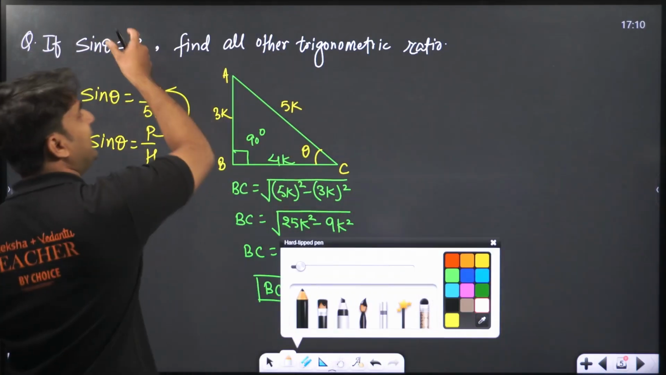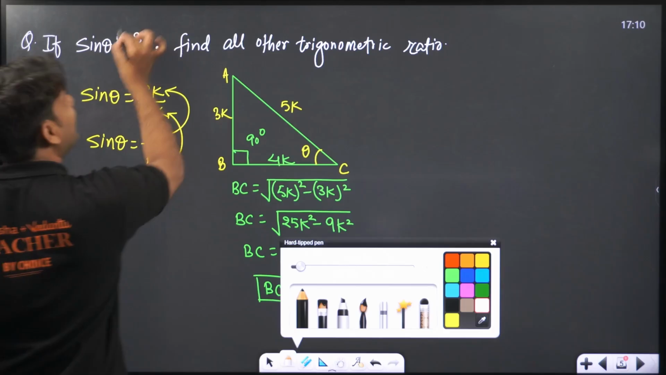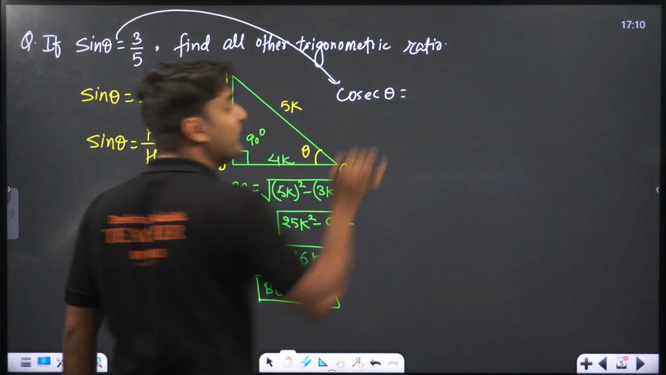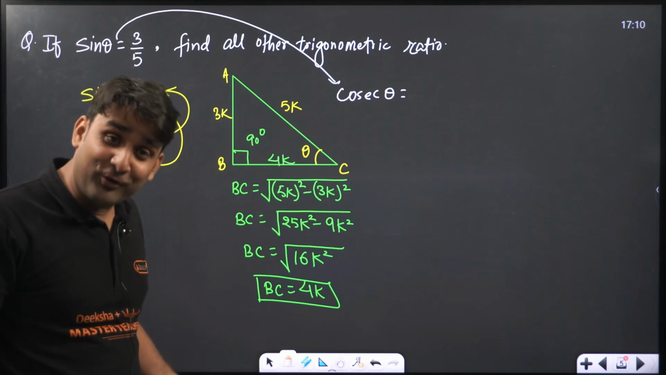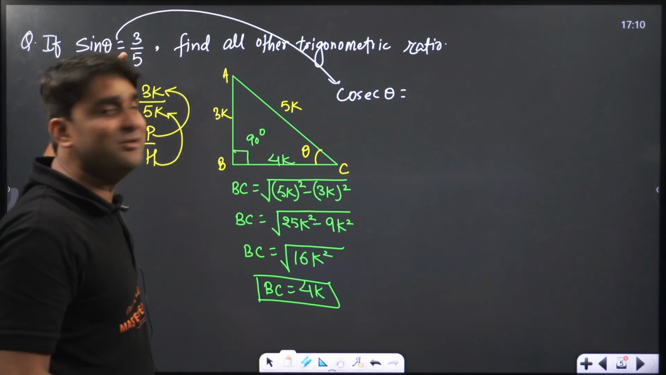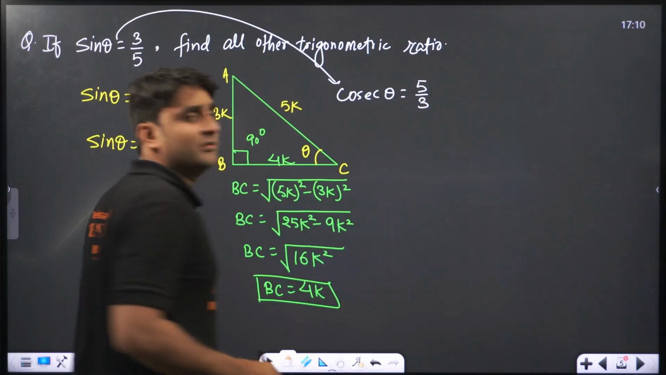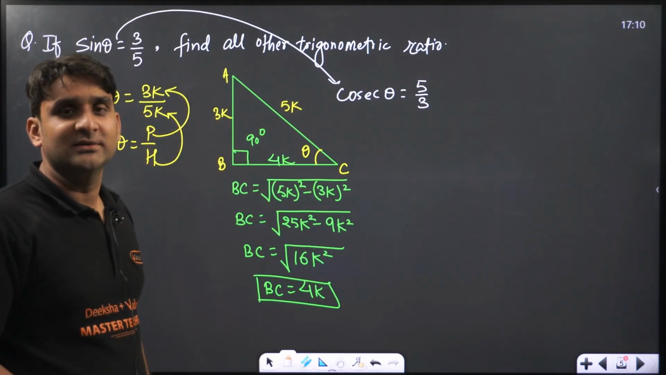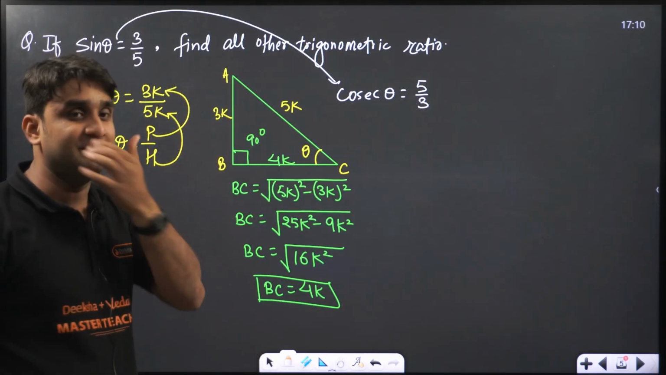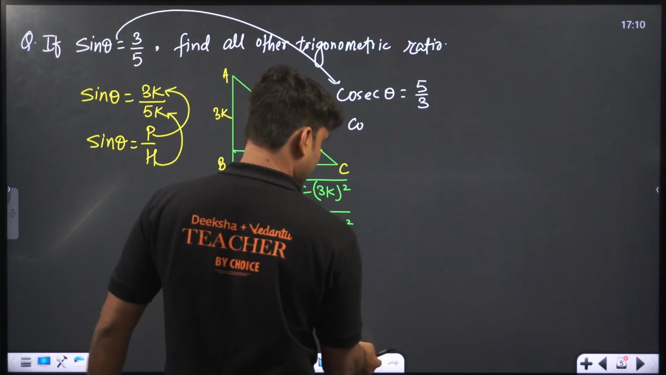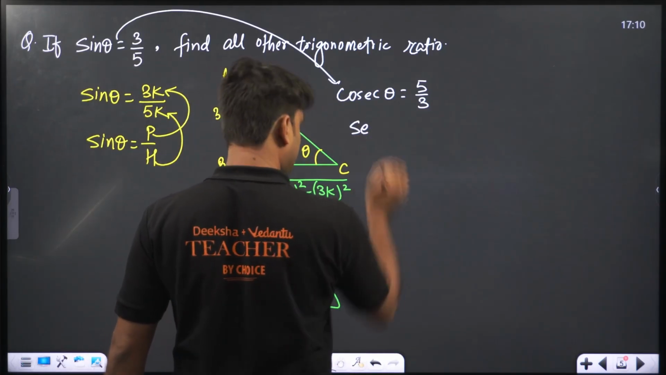Sine is already given, and let me tell you, if sine is already given to you, you can directly write cosec theta, because cosec theta is the reciprocal of sine theta. So if sine theta is 3 by 5, cosec theta will be directly 5 by 3. You don't even require a triangle, because sine theta and cosec theta are reciprocals of each other. Okay, now let's find cos theta.